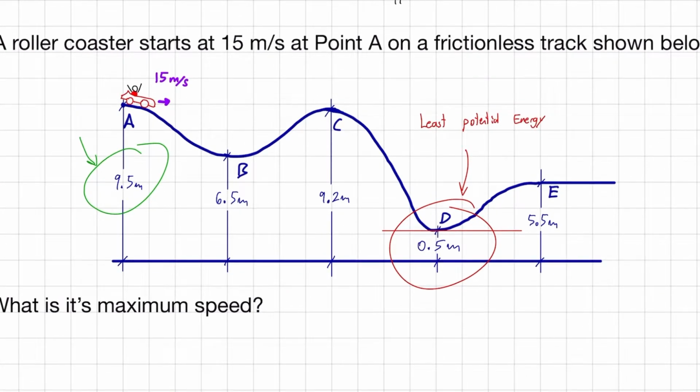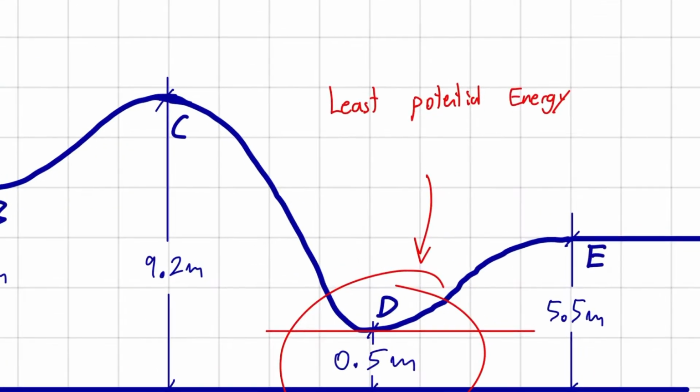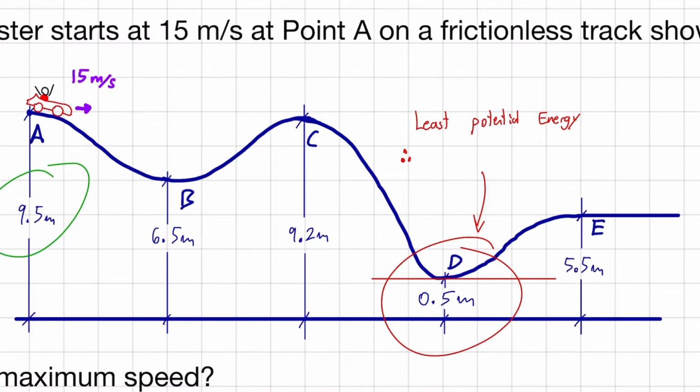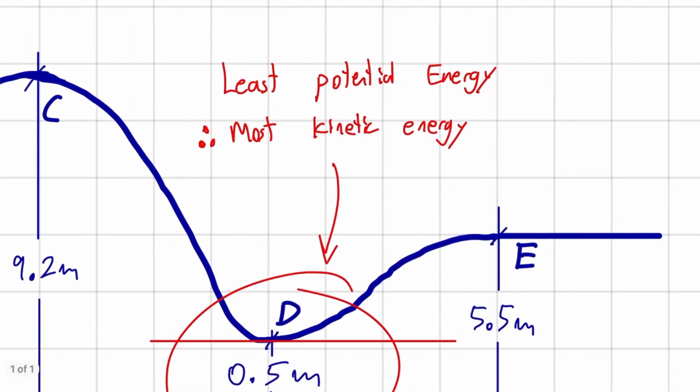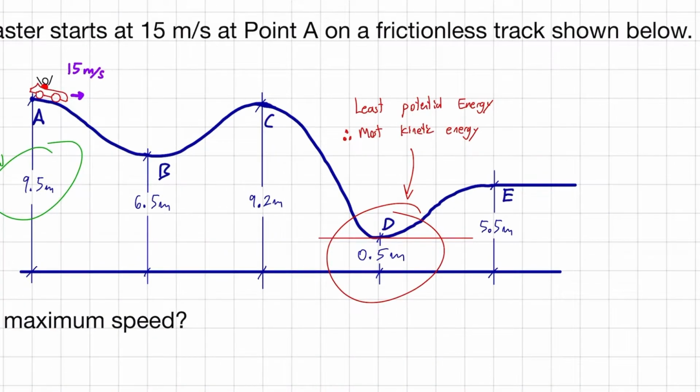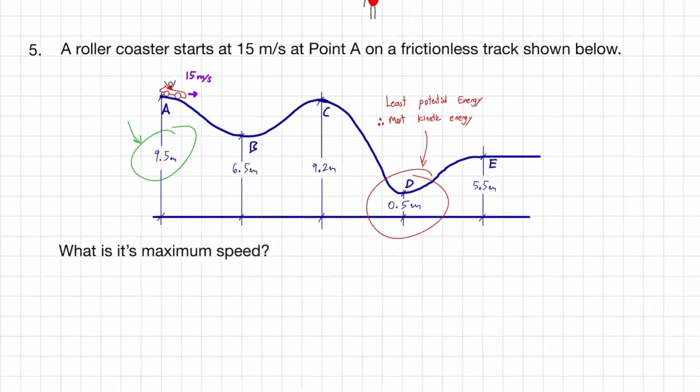And since energy cannot be created or destroyed, if it has less potential energy at that point, that means it has to have more of a different kind of energy. And what energy is it going to have? Well, on this track, the potential energy is going to get converted to kinetic energy. So therefore, it'll have the most kinetic energy at this point D. That is because, again, it is the lowest point.